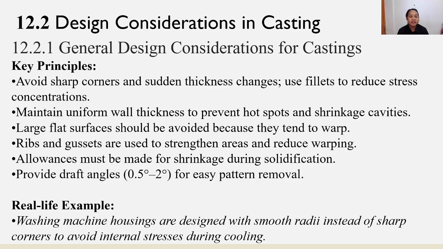Provide draft angles like 0.5 degrees to 2 degrees for easy pattern removal. In a real-life example, washing machine housings are designed with smooth radii instead of sharp corners to avoid internal stress during cooling.